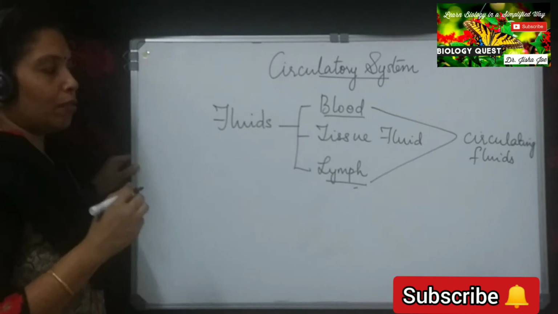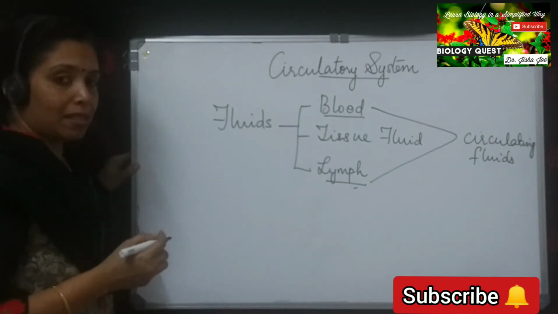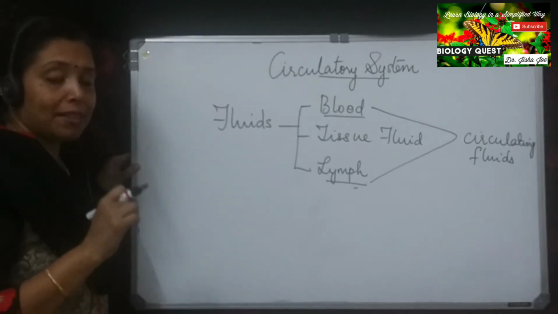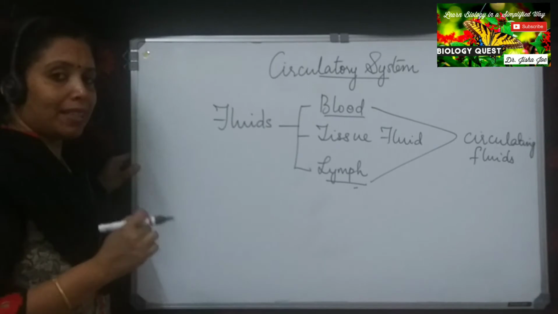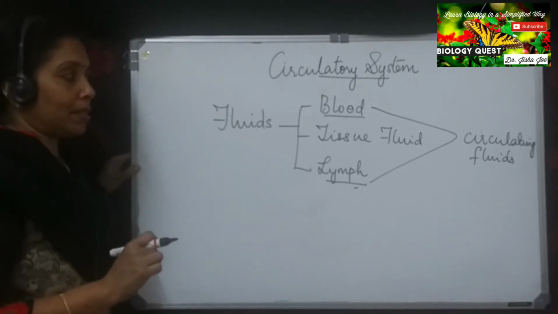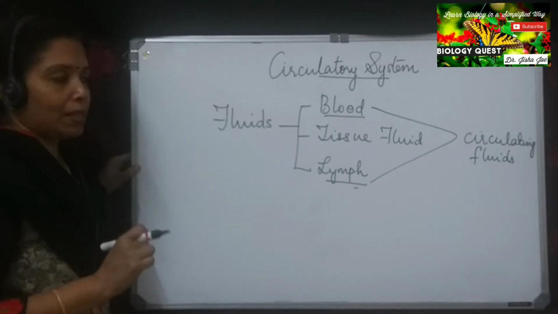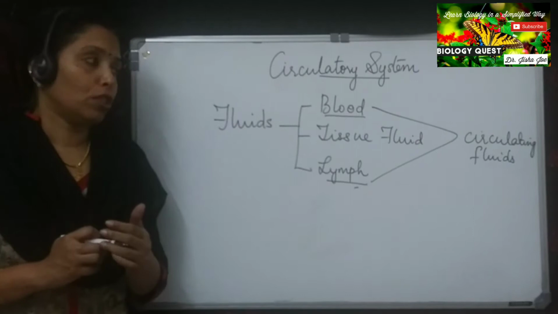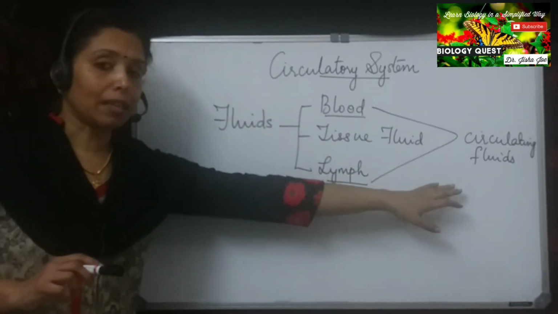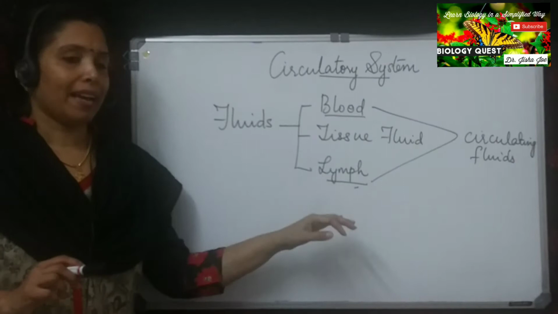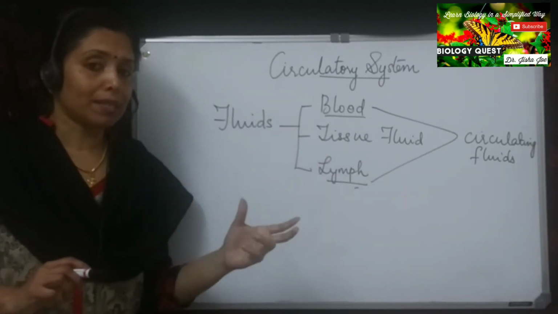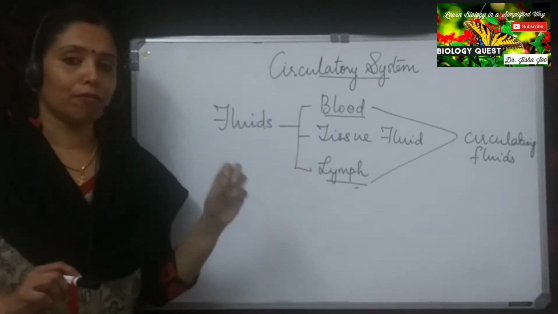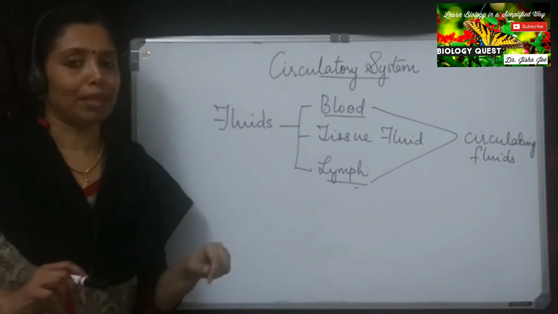Tissue fluid is the fluid that is present in the spaces between the cells. They are not circulating fluids, whereas blood and lymph are the 2 circulating fluids in our body. The 3 principal fluids in our body are the blood, tissue fluid, and lymph, and the 2 circulating fluids are the blood and the lymph. Blood flows through the blood vessels and lymph flows through the lymph vessels, and tissue fluid is the fluid that is present in the spaces between the cells.